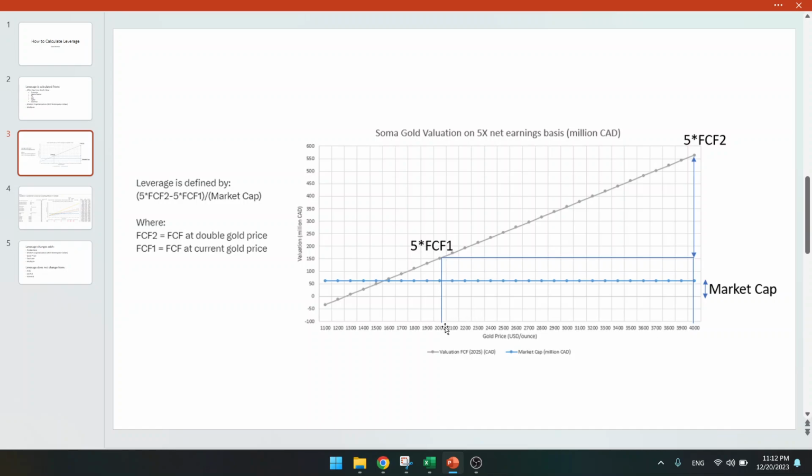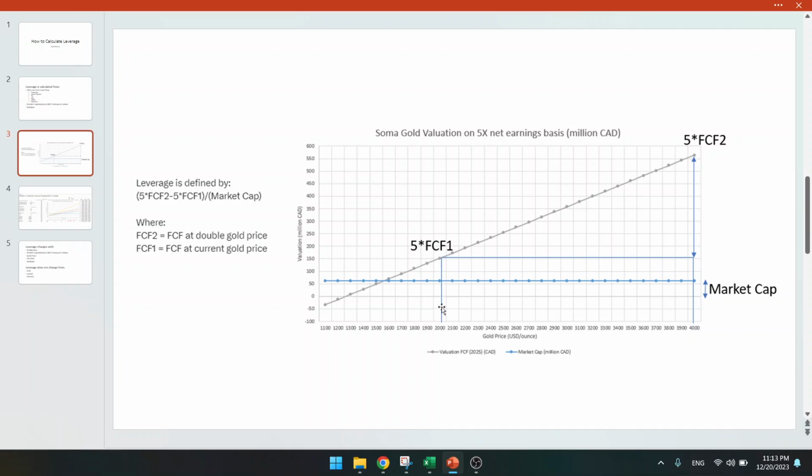Let's do another thing. We go from 2000 to 2200. That's a 10% increase, right? So you go from this valuation, 5 times net earnings, to this valuation, and that's an upside of around 50 million from here to here. The market cap is 60 million.